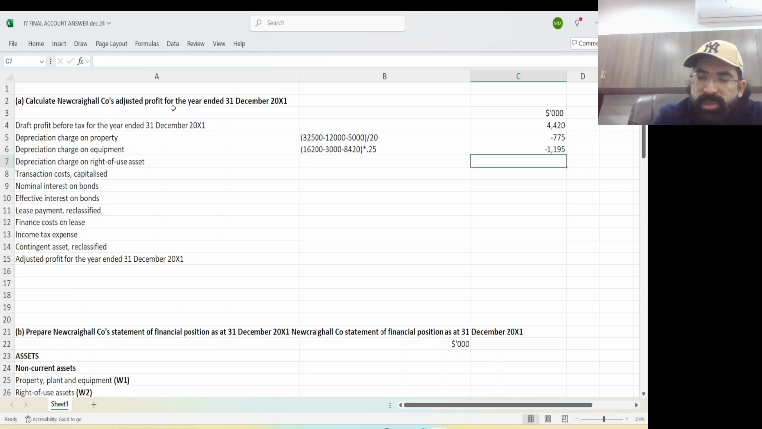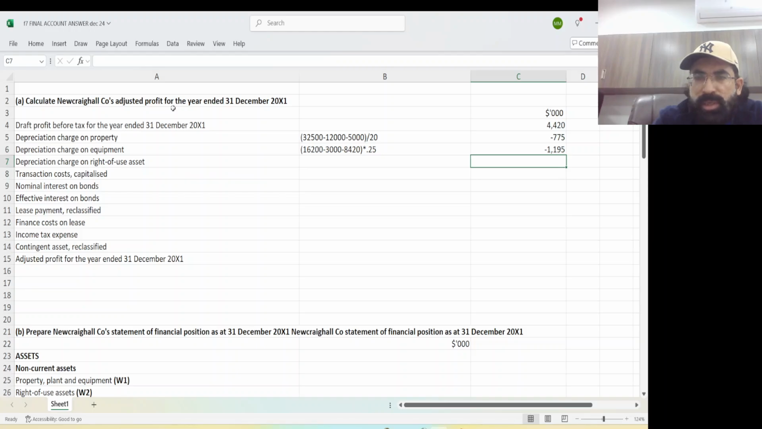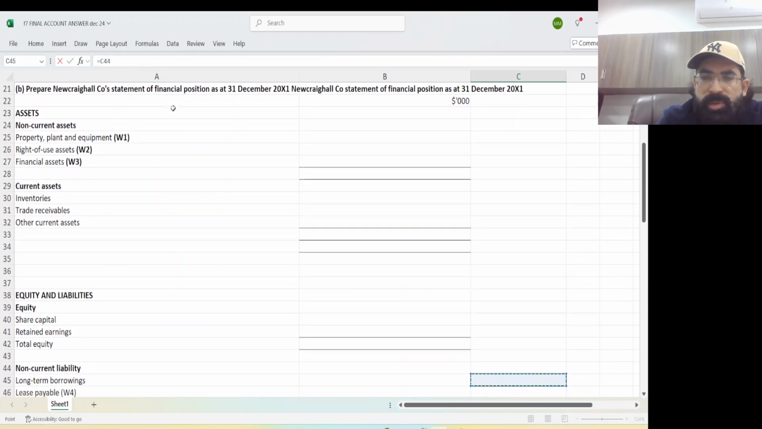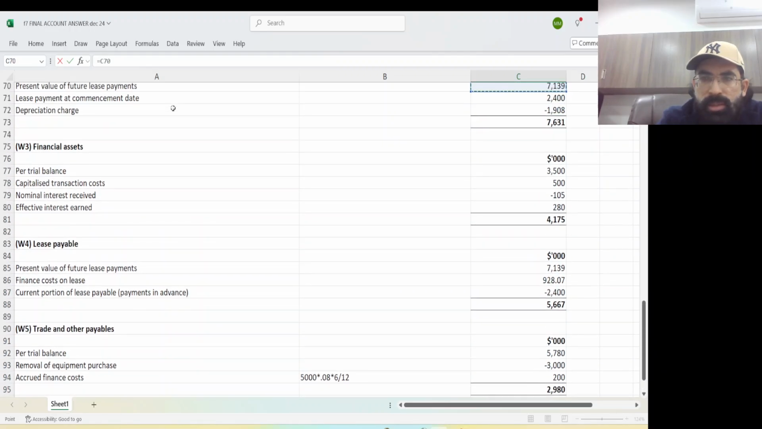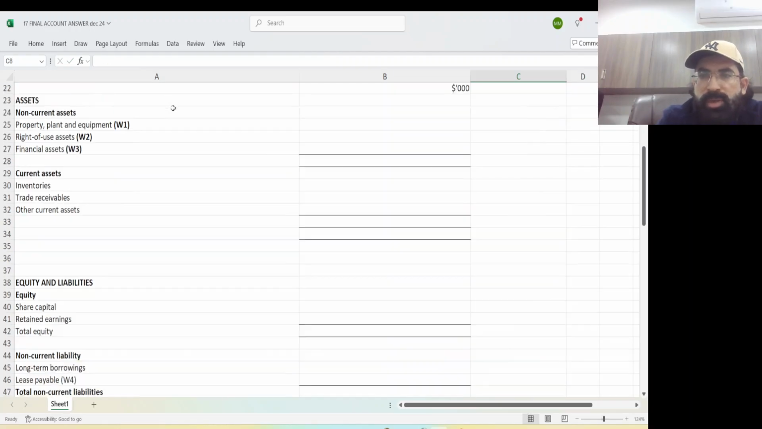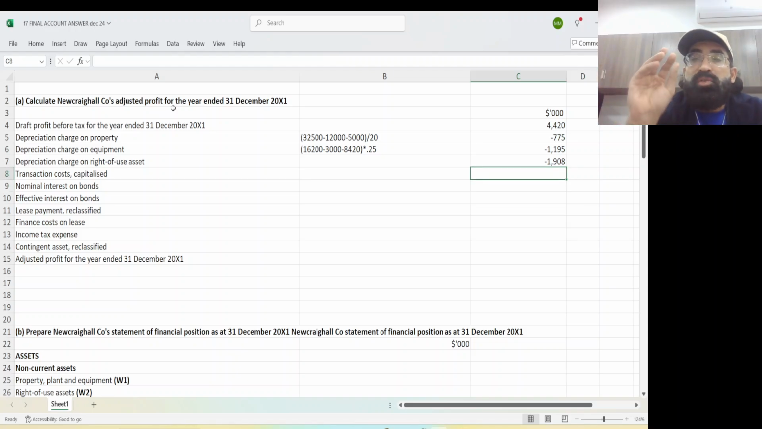Now next is depreciation on ROU. Depreciation on ROU, I have already calculated, it's I think 1908. Let me pick it from somewhere. 1908. Yes, I'm going to pick it from here. Okay, 1908 I have picked from there. Then transaction cost capitalized. Yes, adjustment number 4. 500 was the error amount. They mistakenly booked transaction cost as an expense. I told you to reverse it. So 500 will be added now.